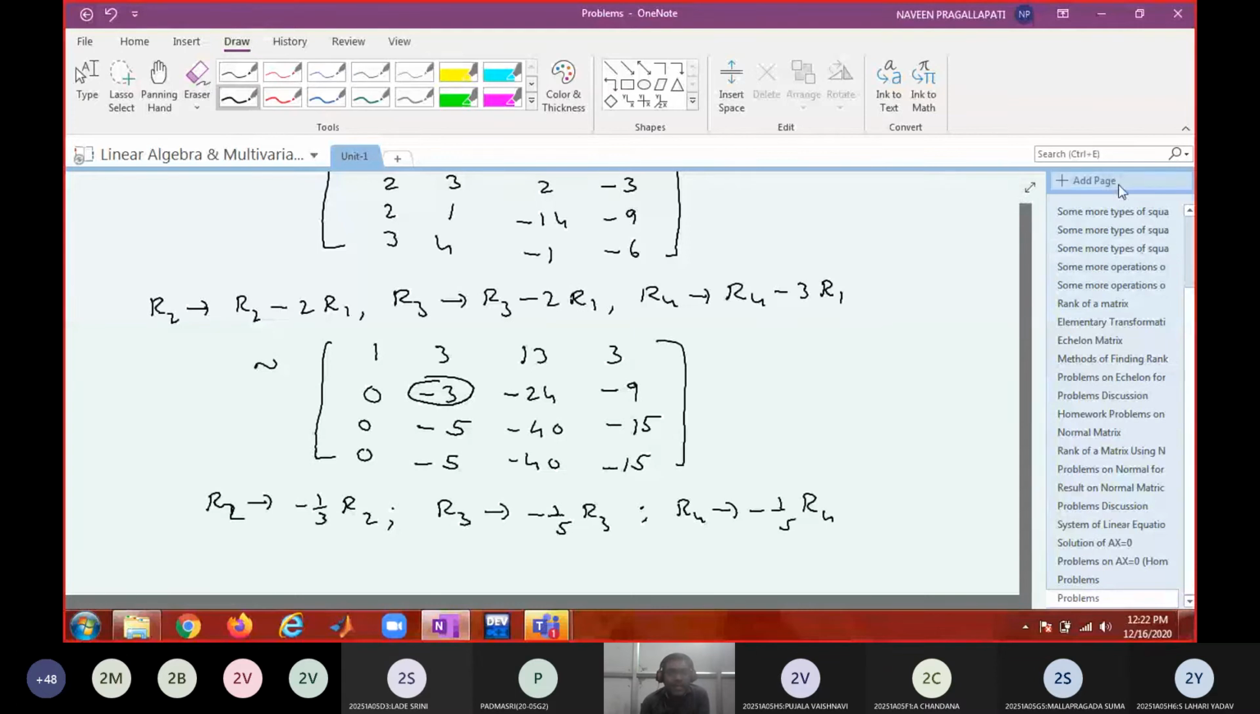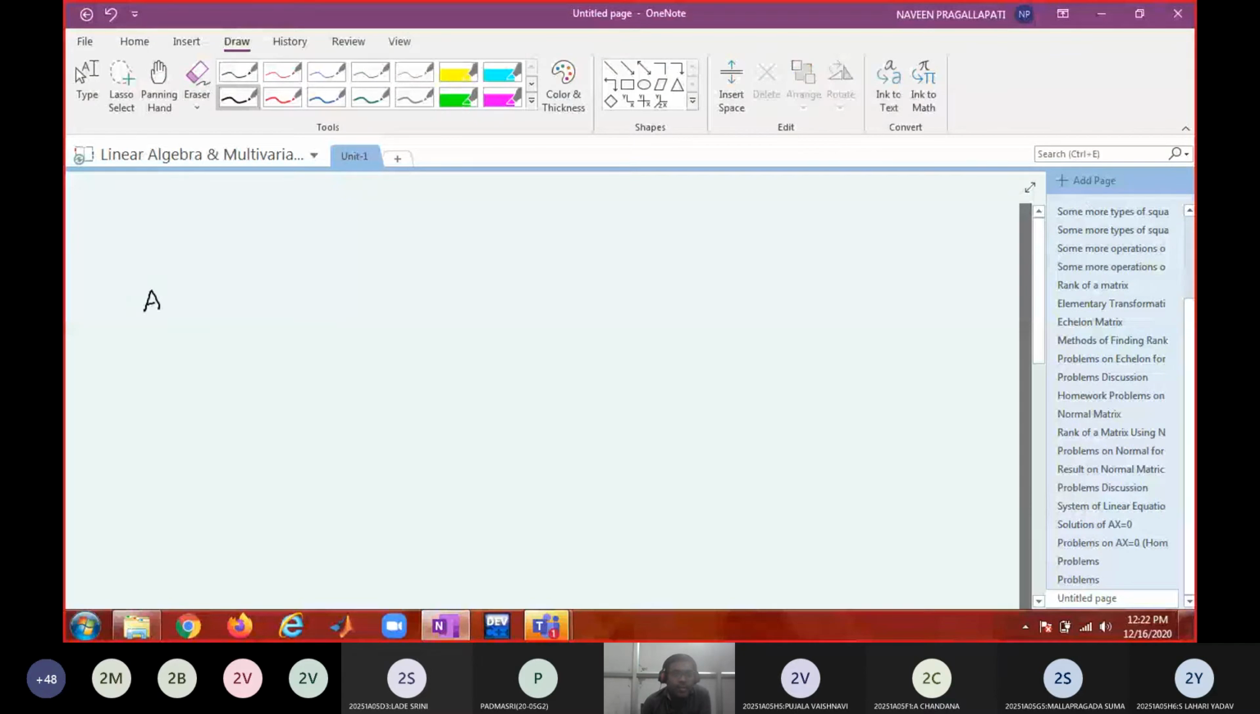Okay. So in that case, A will be equivalent to. Can you tell me the first row? 1, 3, 13, 3. What is the second row? 0, 1, 8, 3. Again 0, 1, 8, 3.